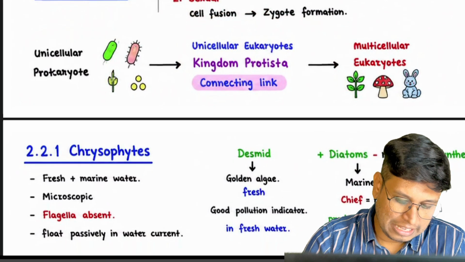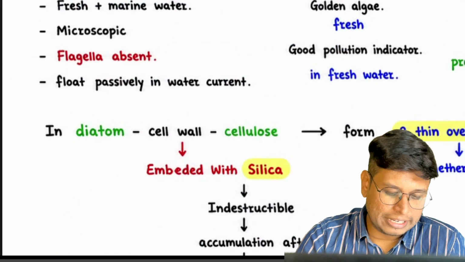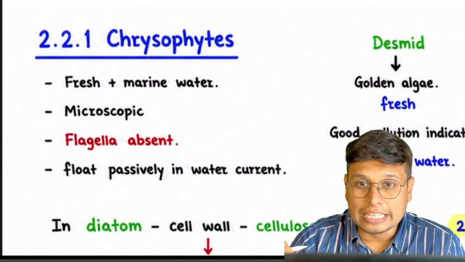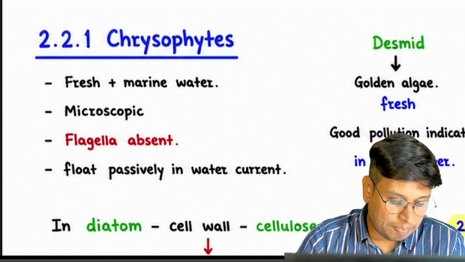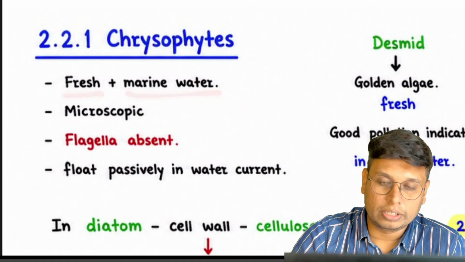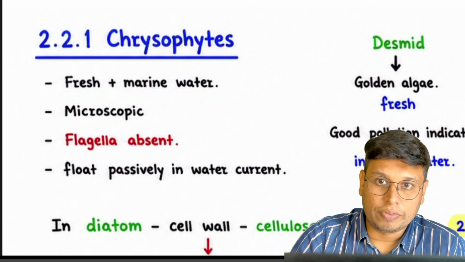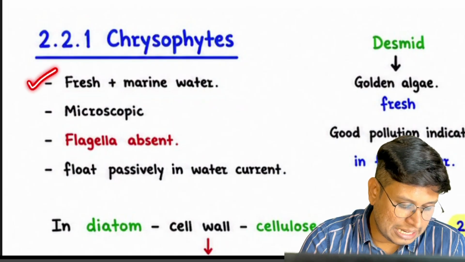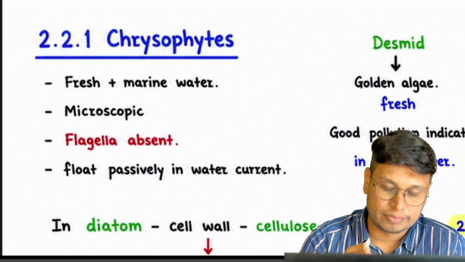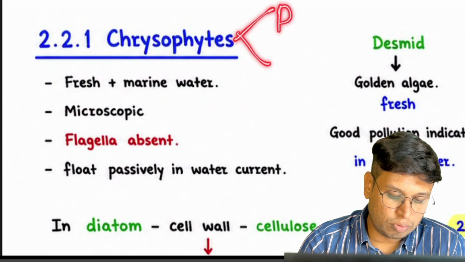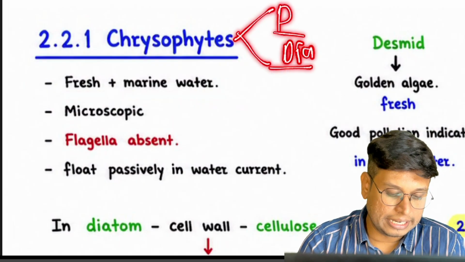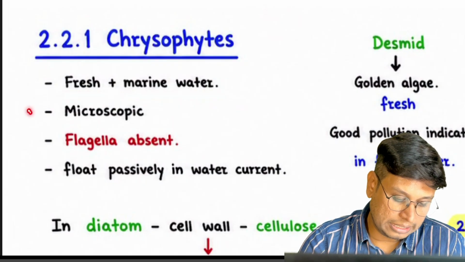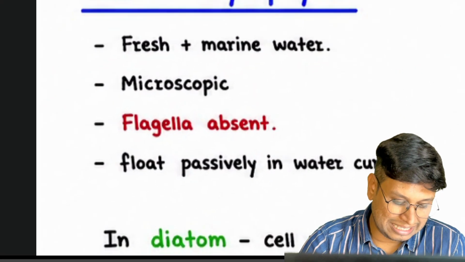Next, moving to chrysophytes. Our first member we are going to discuss is chrysophyte. These are present in fresh and marine water, and chrysophytes are of two types, desmids and diatoms. But these are general characteristics for chrysophytes. So they occur in fresh and marine water. They are microscopic. This is important.